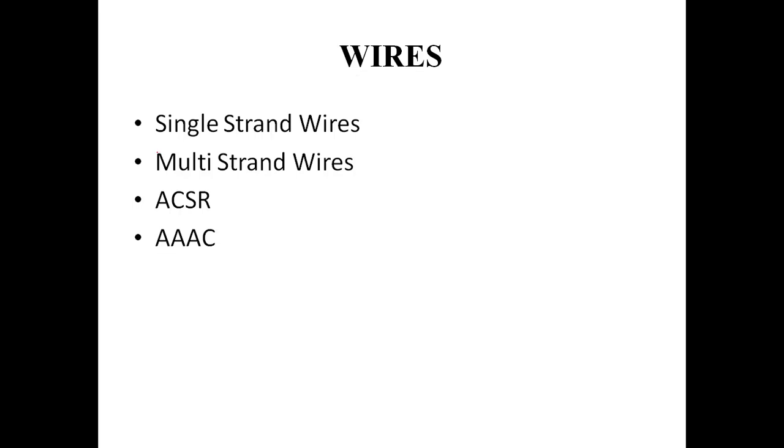Students, wires can be broadly classified as single strand, multi-strand, and further ACSR and triple AC. We will discuss ACSR and triple AC in detail also here. First of all, let's see what single strand and multi-strand wires are.